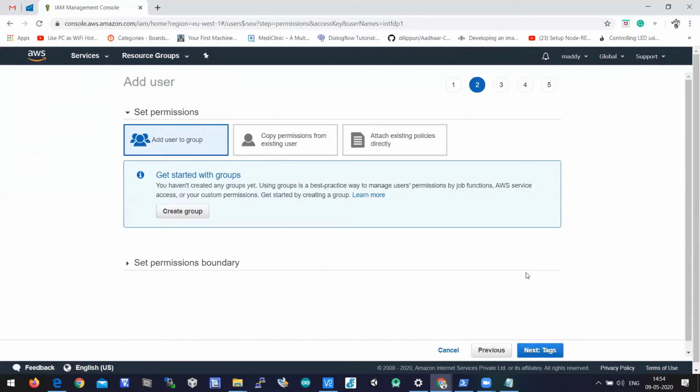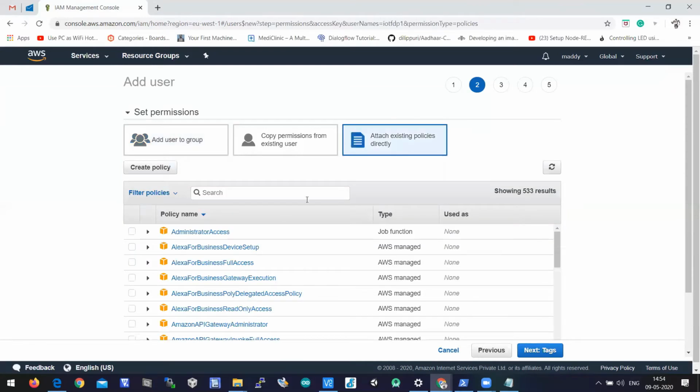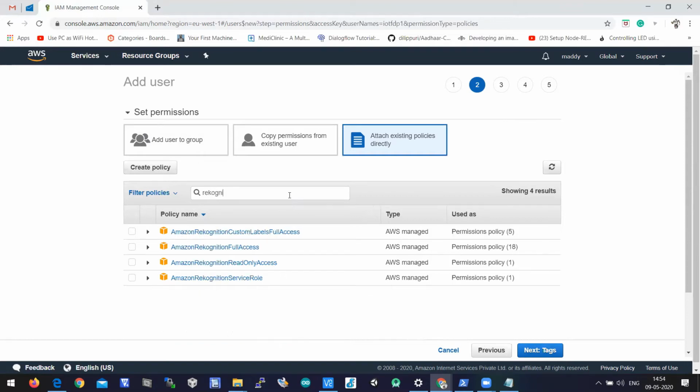When you click on next permissions here, you need to give permissions for the user based on the application context. As of now, you need to give permissions for the Recognition service. So you need to click on attach existing policies directly. Yesterday also we used different policies in AWS IoT Core, right? So here also you have to attach the existing policy. You need to search for a service called Recognition.